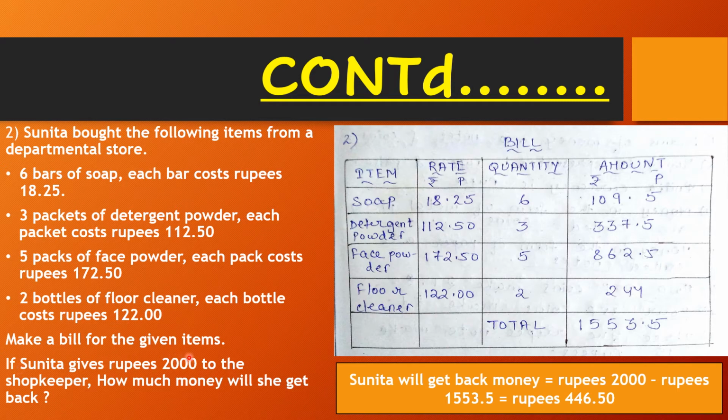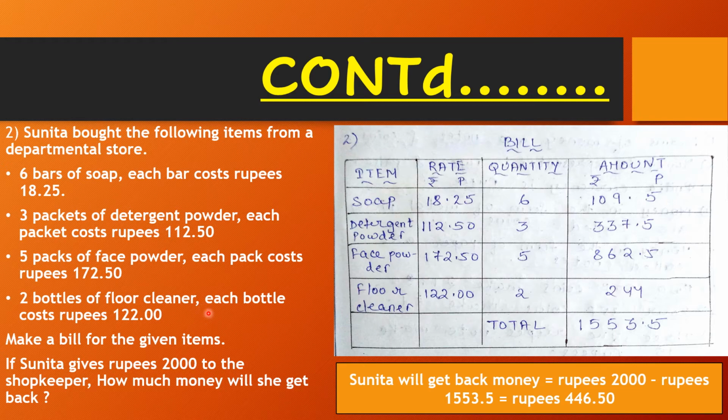Make a bill for the given items. If Sunita gives 2000 rupees to the shopkeeper, how much money will she get back? Children, Sunita has bought a few items from a departmental store, and the list of items with rate and quantity is given to us. We need to prepare a bill for these given items.